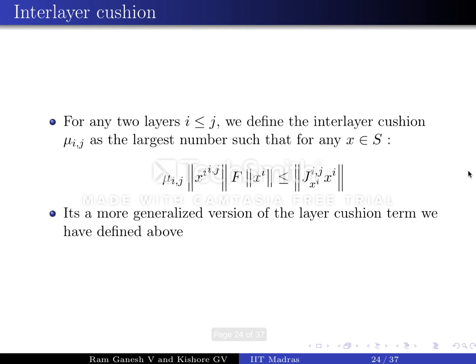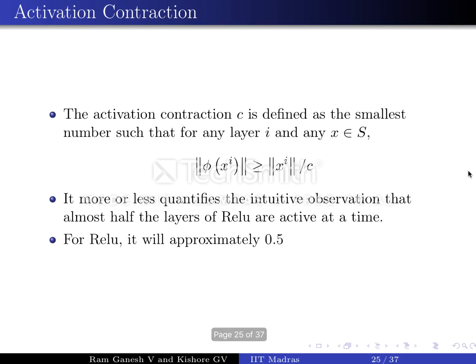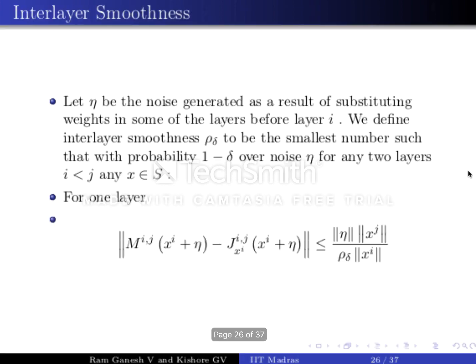The second property we're going to discuss is interlayer cushion. It can be more or less thought of as a generalized version of the layer cushion term we've defined above, except this here is for any two layers i and j. J is the Jacobian matrix. The third property we're going to discuss here is activation contraction. It is defined as the smallest number c such that for any layer i, the norm of phi of x is greater than the norm of x divided by c. As you can see, it more or less quantifies the intuitive observation that only almost half the units of a ReLU layer are active at a time. So for ReLU, it will be 0.5.